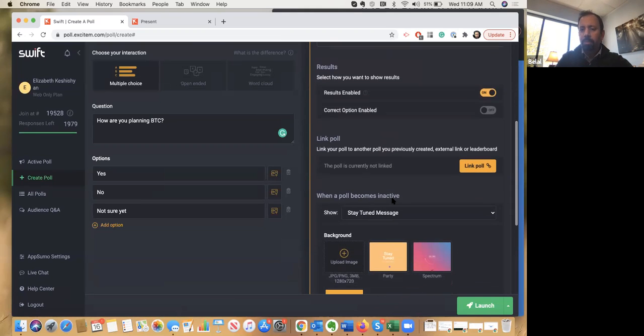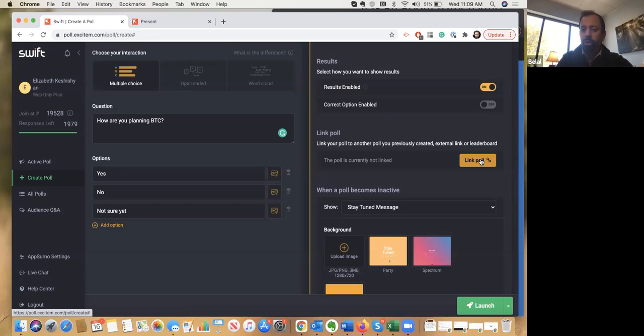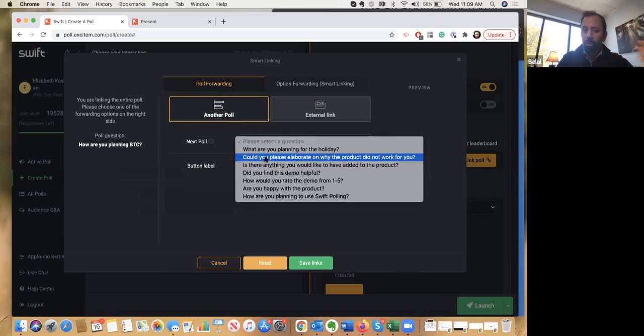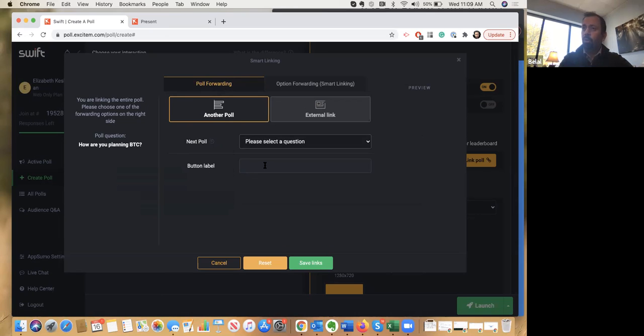One of them is the ability to link polls, and this is what you can use to create logic, and you can also use it to create surveys. If I open this up, we have 2 different types. One is poll forwarding, and then we have option forwarding. The poll forwarding is the survey side. So if I answer this question, I am taken to another question, and I can customize what the call to action or the button would say as a label. So very straightforward.